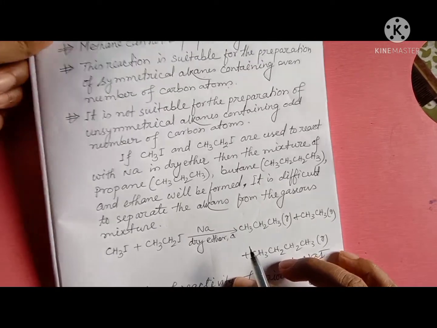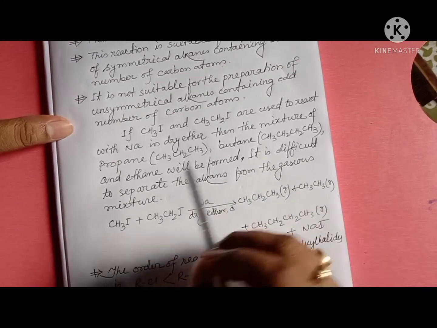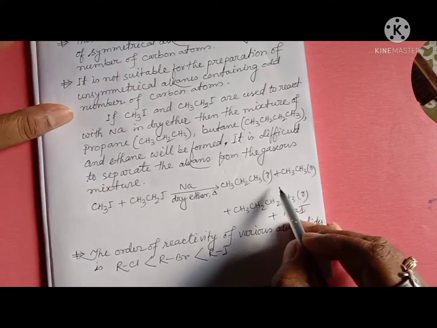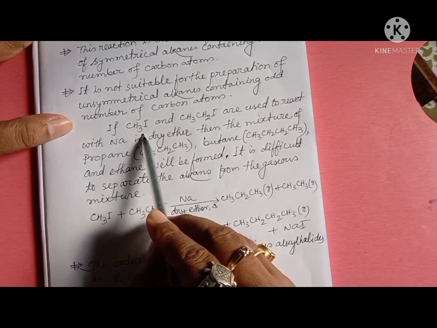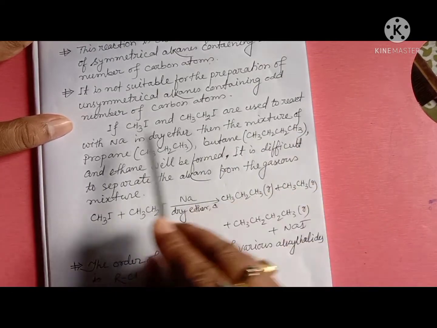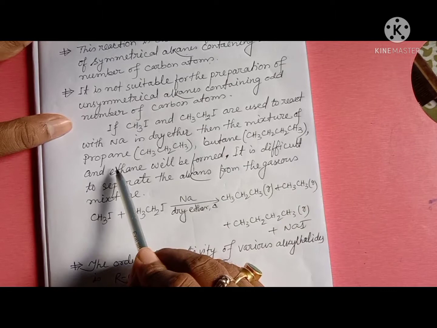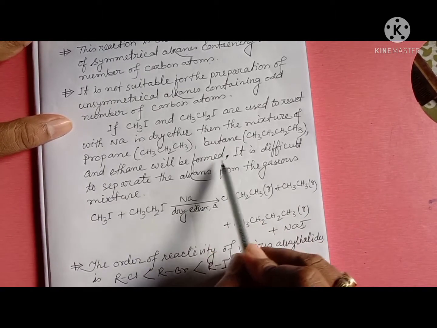For example, if you want to form propane by Wurtz reaction, methyl iodide and ethyl iodide are used to react with sodium in dry ether. Then a mixture of propane, butane and ethane will be formed.